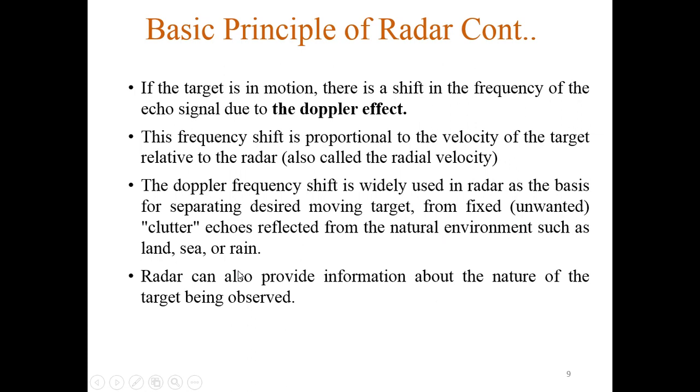Radar can also provide information about the nature of the target being observed. From radar, we can get information in any medium, in the air, in snow, or when the atmosphere is very cloudy. At all times, the radar works. There are many types of radar. We use radar in our airports, in weather forecasting, in military applications, and in many other applications.